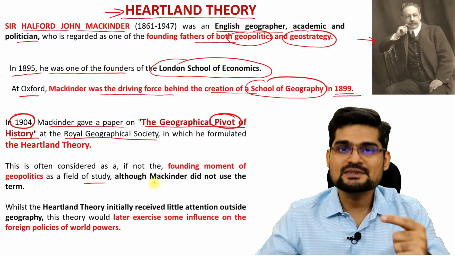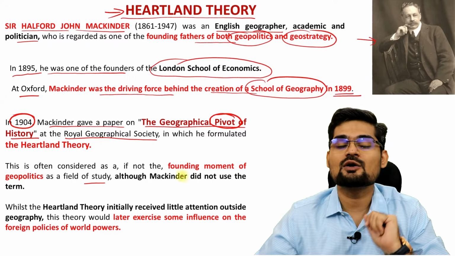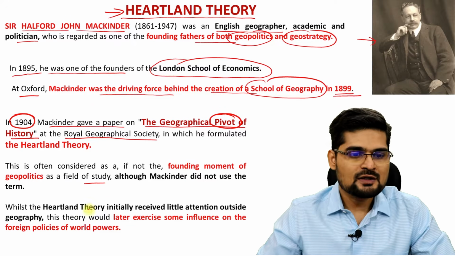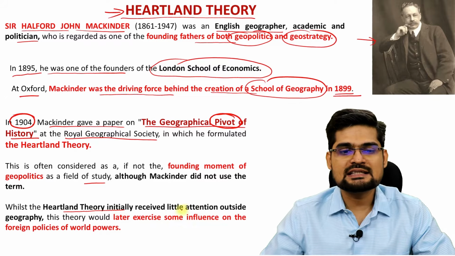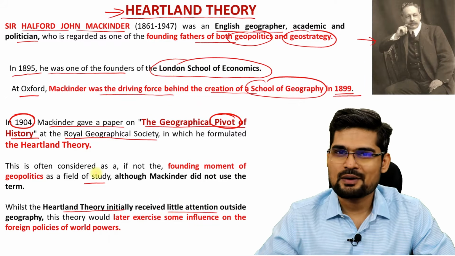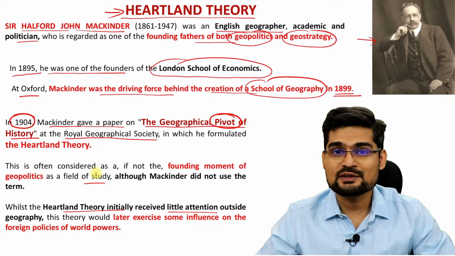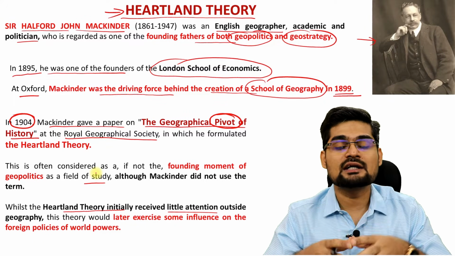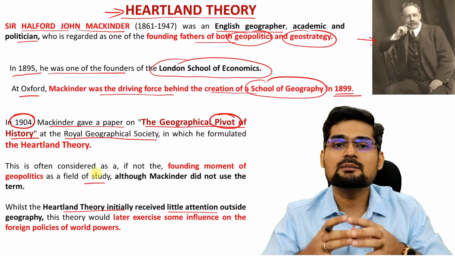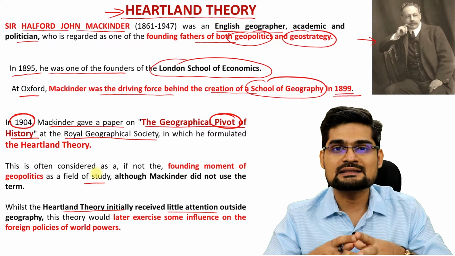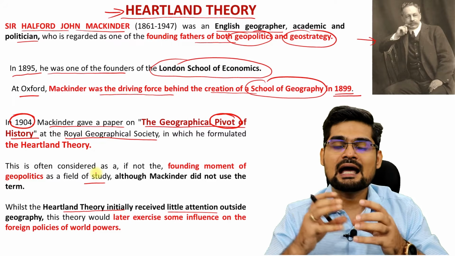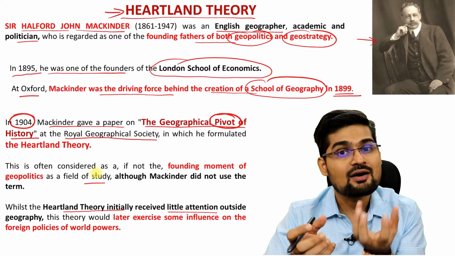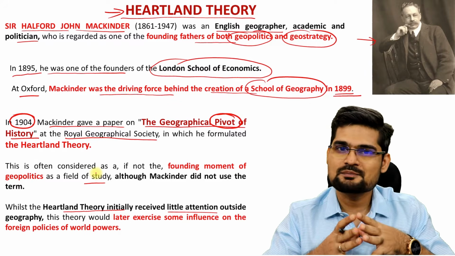Although Mackinder himself never used this word called geopolitics in his work, later on different scholars came and added on to this. So, Heartland theory initially received very little attention when it was propounded. But as the situation grew further, remember the First World War, the Second World War, it became a very important and very famous theory because it talked about geostrategy, geopolitics, alliances of different countries and creation of power centers across the world. The Heartland means basically the power center. Right? So this is what is important in this theory.